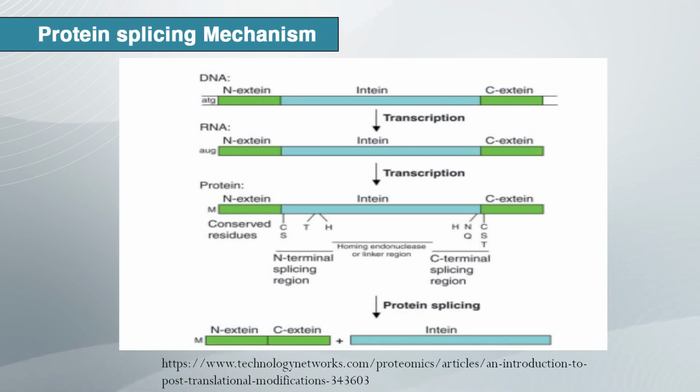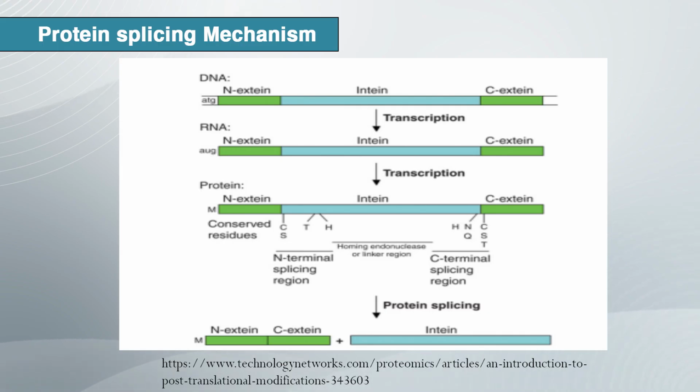This image shows the first step occurring through the highly specific N to S or O acyl shift at the N-terminal splicing junction, followed by the transesterification reaction that joins the N-extein half to the C-extein half, resulting in the formation of a branched intermediate.